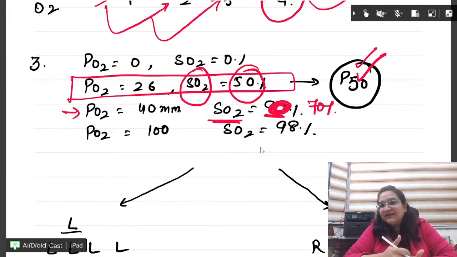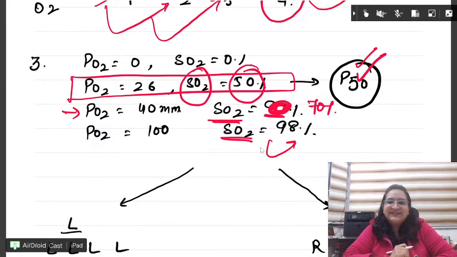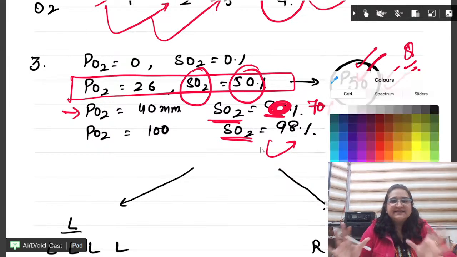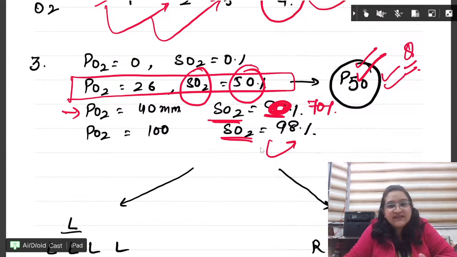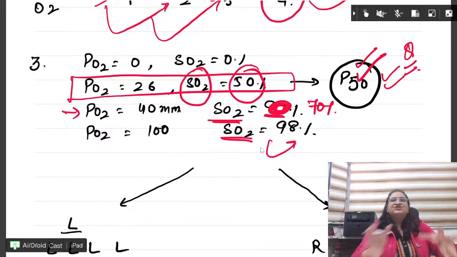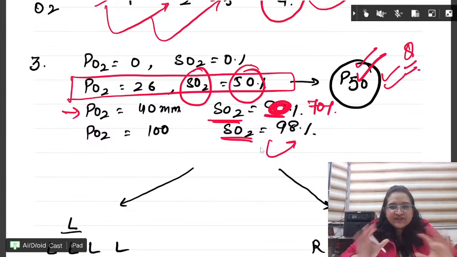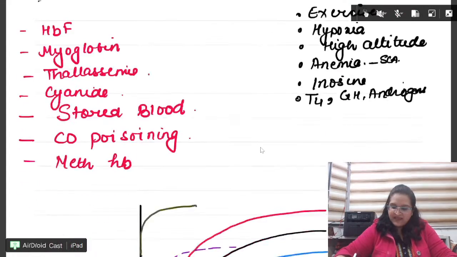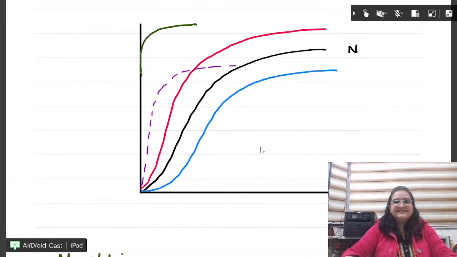Whereas in the arterial blood, the PO2 is around 100 and the saturation is around 98%. Right? So what is very important in this? P50. What is it? When the saturation is 50% at the partial pressure of oxygen, which is 26 or 27 mmHg. Done? Okay. Now beta, everyone, this is your whole question bank.